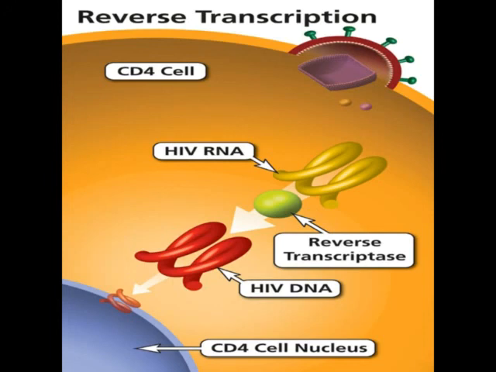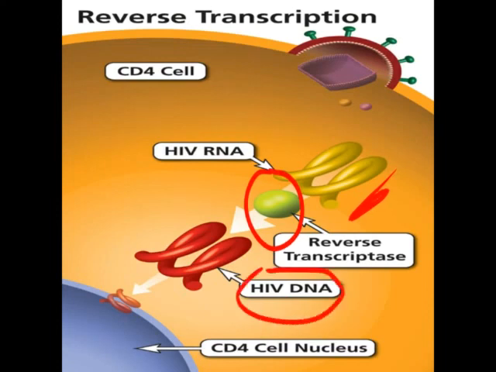So what happens normally in CD4 cells when the virus enters into the cell, the host cell? This is HIV RNA. By using the enzyme reverse transcriptase, this RNA is converted into HIV DNA, and this HIV DNA enters into the cell nucleus of CD4. So that is the normal procedure that takes place.